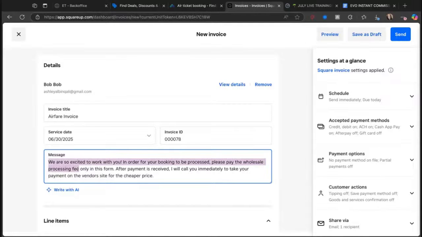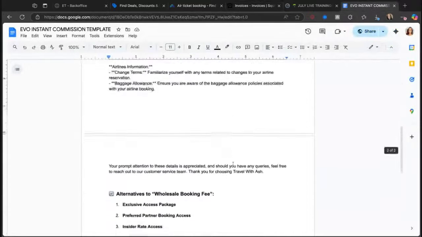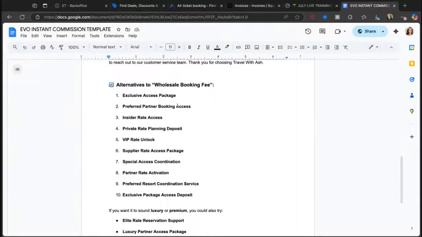And here, we're just gonna put airfare wholesale fee. That's what I'm gonna call it. You can call it whatever you want. You can put that in Chat GPT if you want. On my little thing here at the bottom, I have alternatives for you guys.